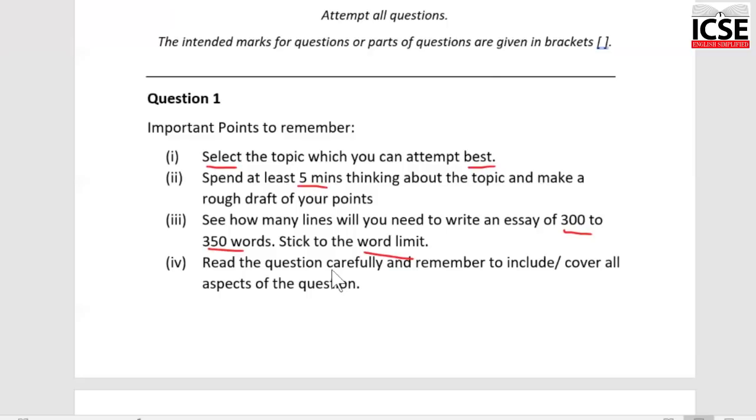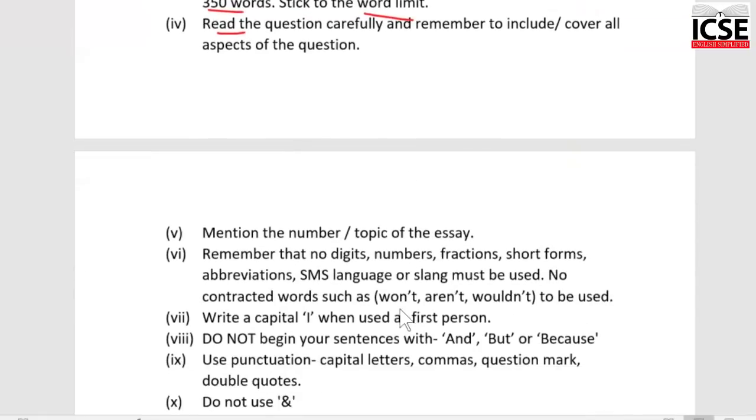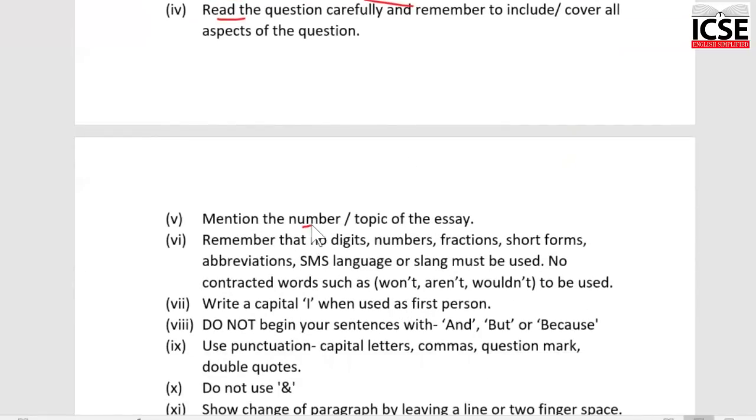Read the question carefully and remember to cover every aspect of the question. That is also very, very important, or else you will digress. Mention which essay you are doing, the number or the topic. While you write the composition, any composition, don't use digits, numbers, fractions, short forms, abbreviations, SMS language like R, U, Y, and any kind of slang.